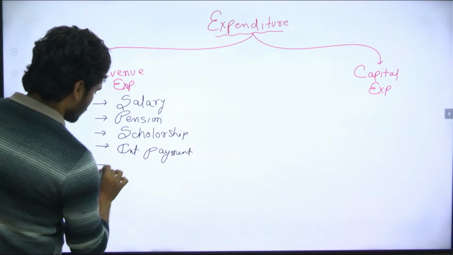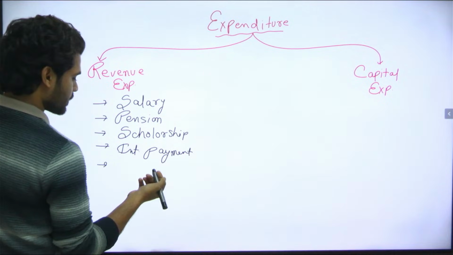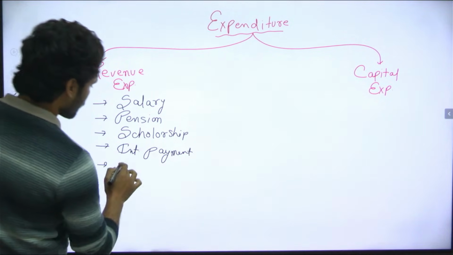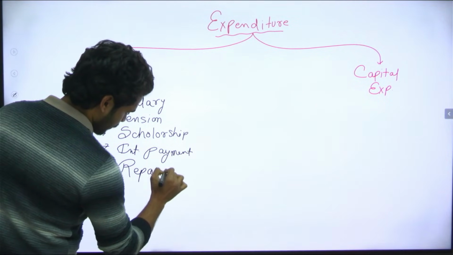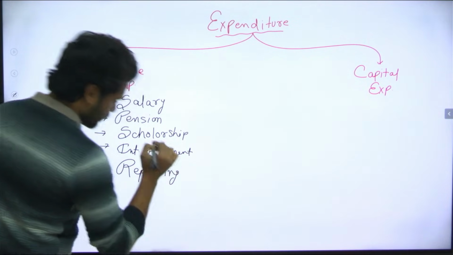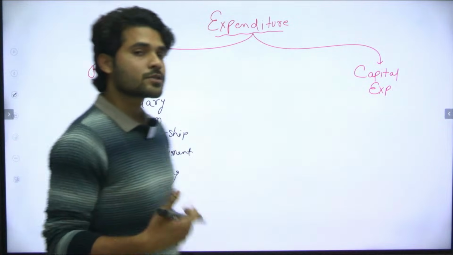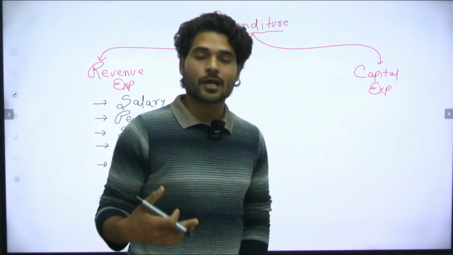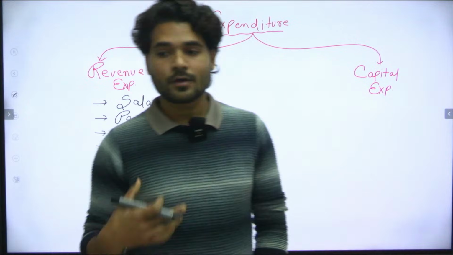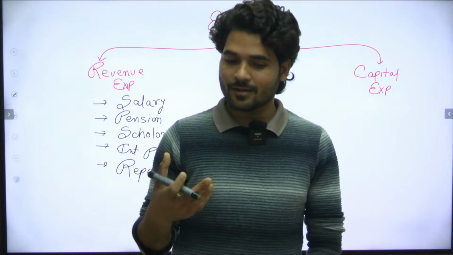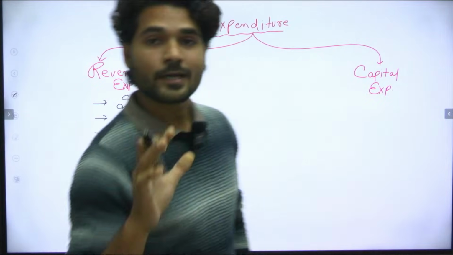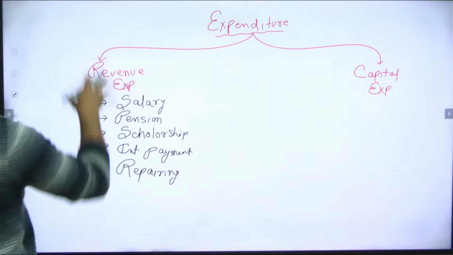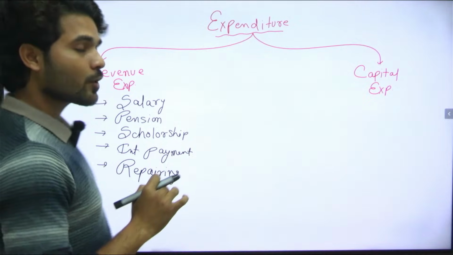Then we can say repairing work. If the government has made roads, railways, highways, national highways or metro, repairing is needed on a daily basis, on a monthly basis, or on a recurring basis. So that expenditure is called revenue expenditure.